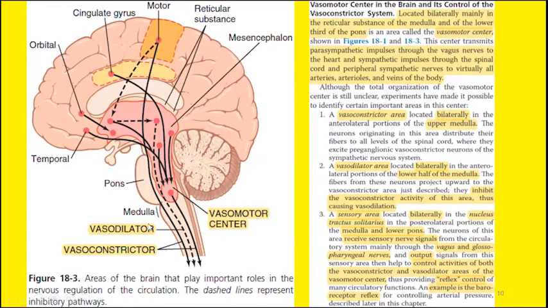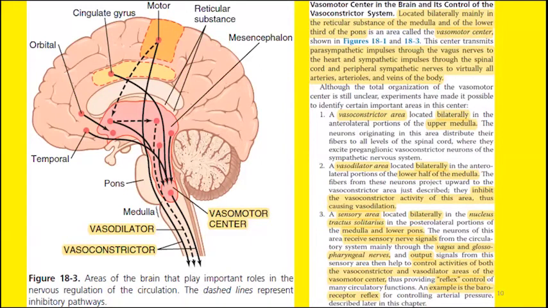The other part is the vasodilator area. This vasodilator area is located in the lower half of the medulla, and the signals from the vasodilator area are of inhibitory nature. Remember that. So the signals from here will inhibit the second component, the vasoconstrictor area.